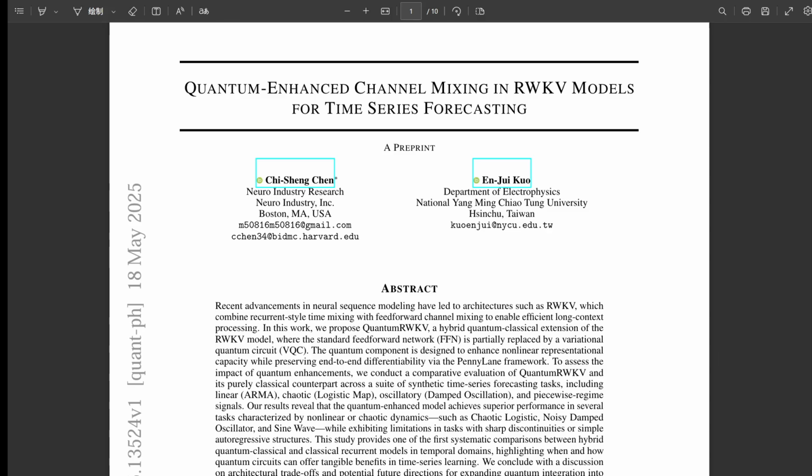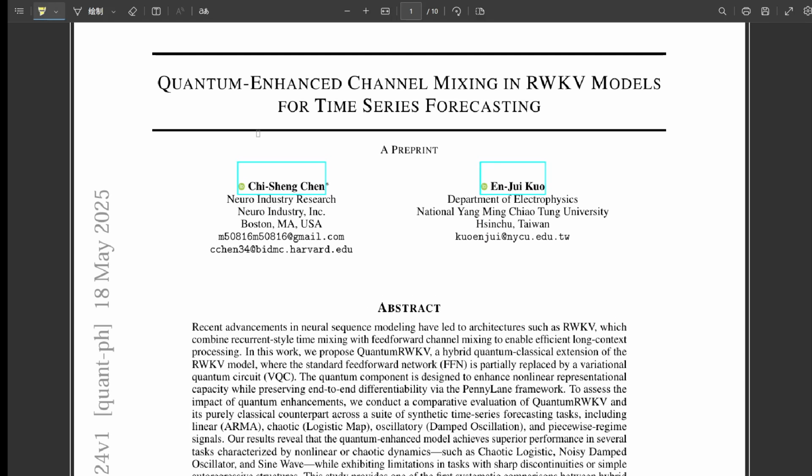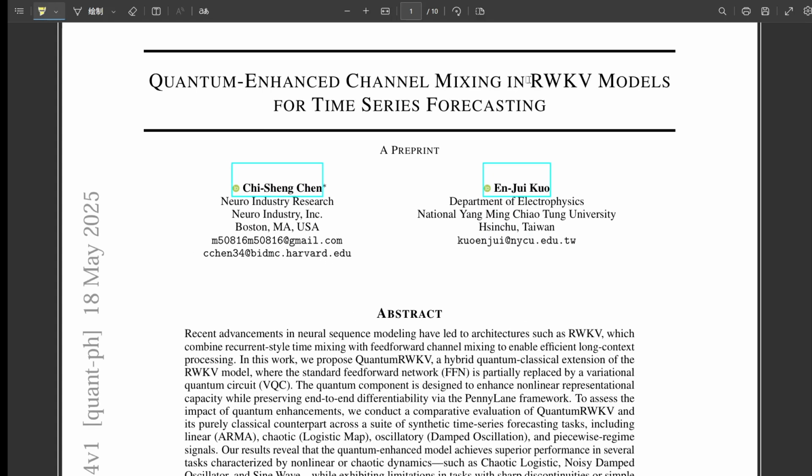Dive. Today we're looking at something pretty cutting edge. We are. It's this intersection of classical and quantum computing, specifically for time series forecasting, which is always a challenge. Exactly. And we've got some research material here detailing a new approach called quantum RWKV. Right, quantum RWKV. It aims to merge the efficiency we see in classical RWKV models, which are already quite efficient. Yeah, exactly. Merging that with the, let's say, potential power of quantum circuits.